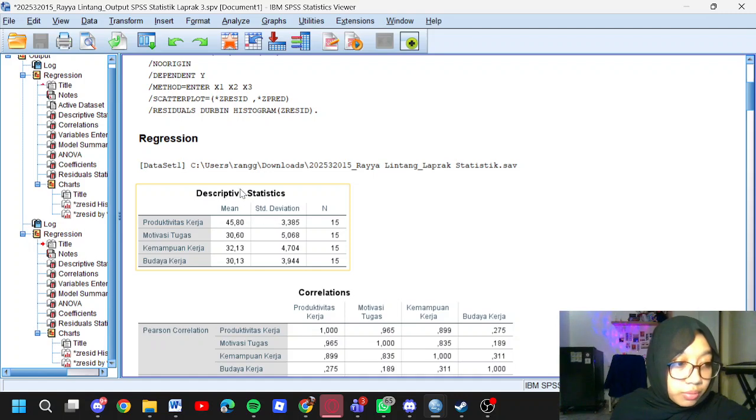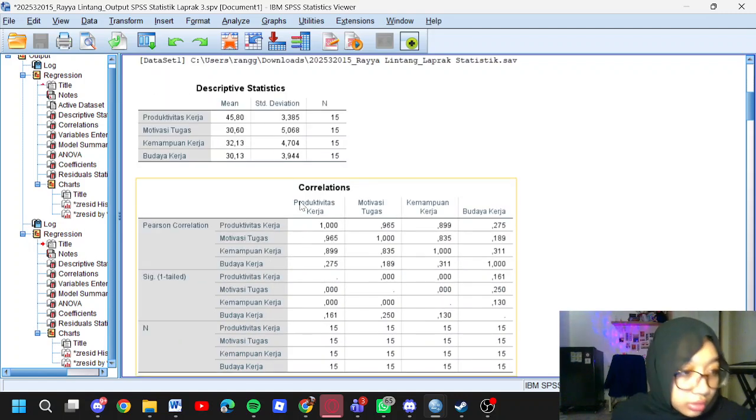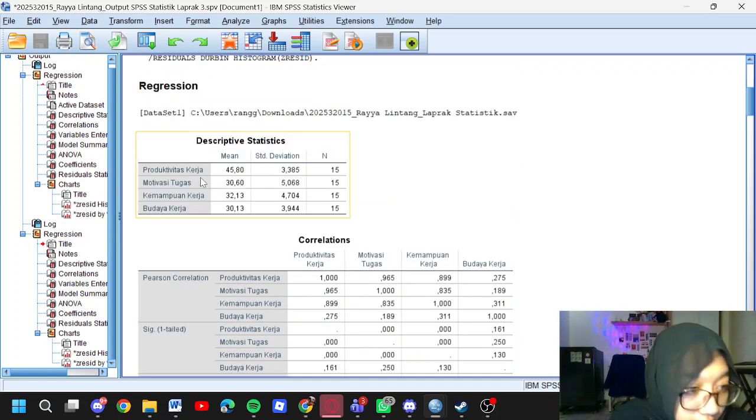For the output, based on the descriptive statistics, the mean of produktivitas kerja is 45.80 with a small standard deviation of 3.385, indicating that the data is relatively homogeneous.